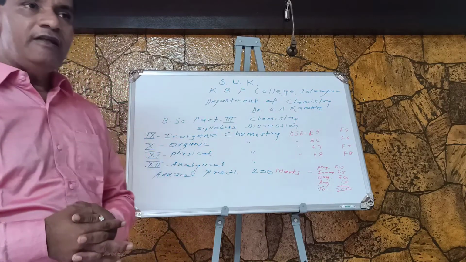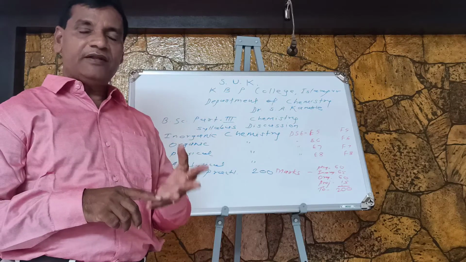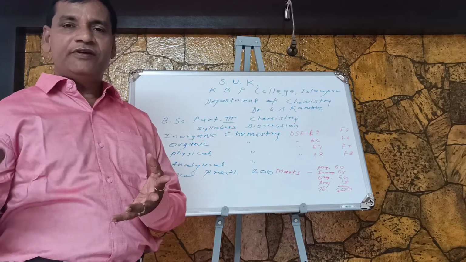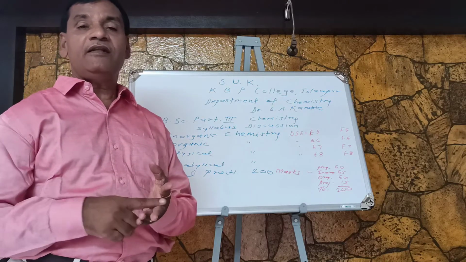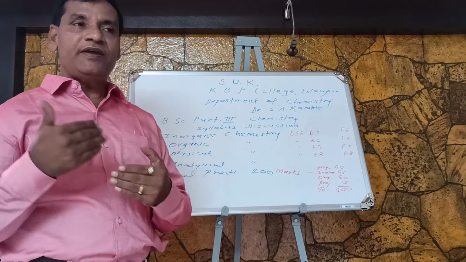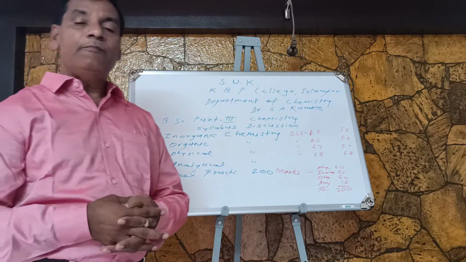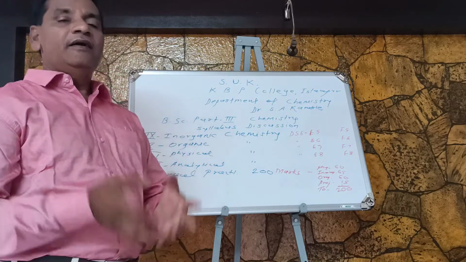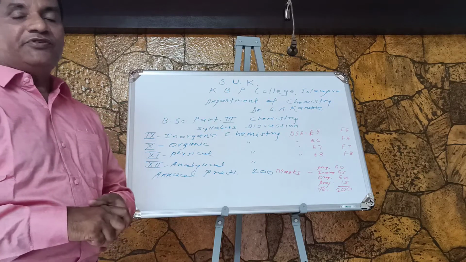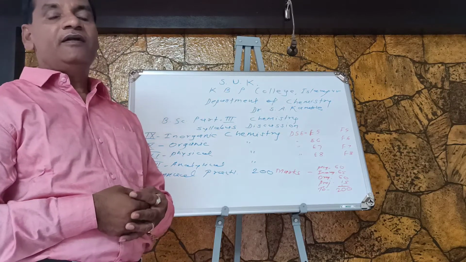Okay, so in total there are 16 theory papers and 50 marks practical at BSc part first, 100 marks practical at BSc part second, and 200 marks practical for BSc part 3. In this way, practical as well as theory papers you have to qualify to get the Bachelor of Science degree from Shivaji University, Kolhapur.